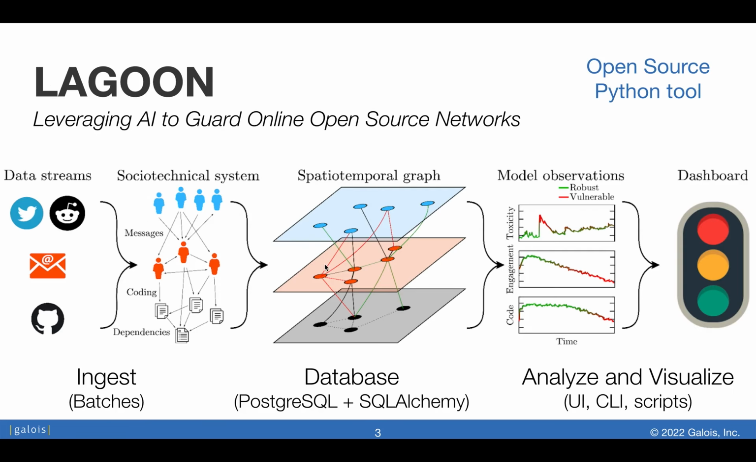So what Lagoon does is that it is a system which can ingest data from different sources. So for example, data from different socio-technical systems which represent open source software communities, which have people who exchange messages with each other, write code which has dependencies within it. All of that can be ingested into Lagoon as a spatiotemporal graph. And then we can run analysis on the data and visualize it and draw inferences from it as required. There is a user interface, a command line interface, and scripts to do these things.